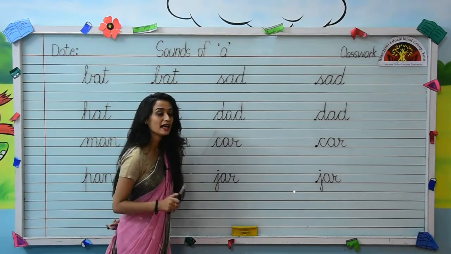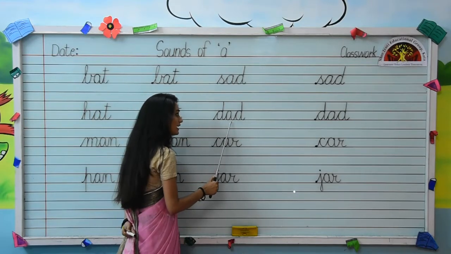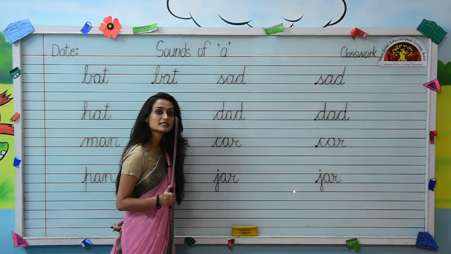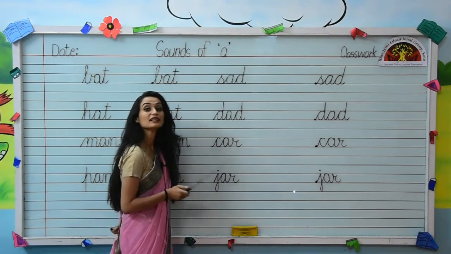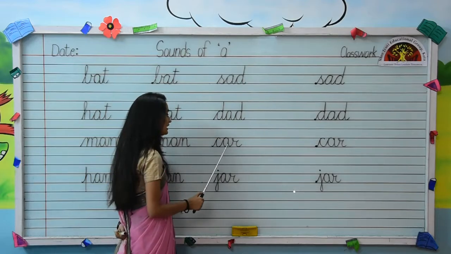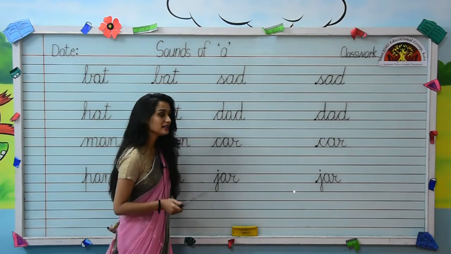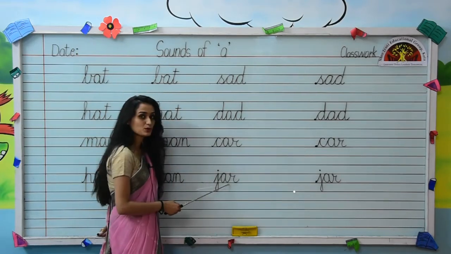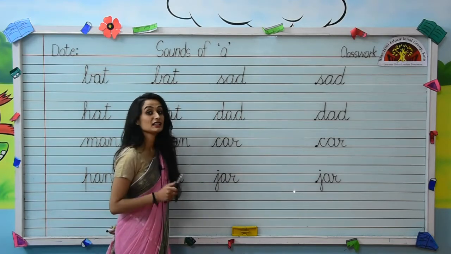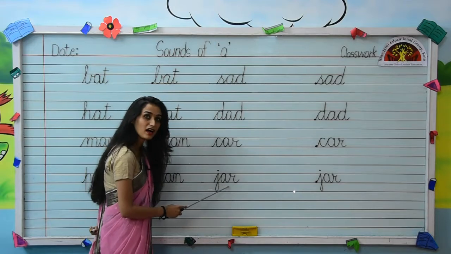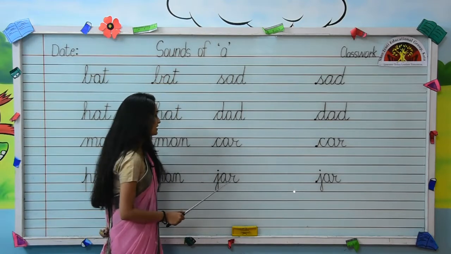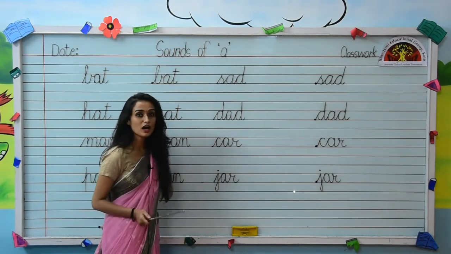Now the next is D-A-D, dad. Next one is C-A-R, car. Tell me which word is this? I told you, kids. Yes, you all are right. This is J-A-R, jar.